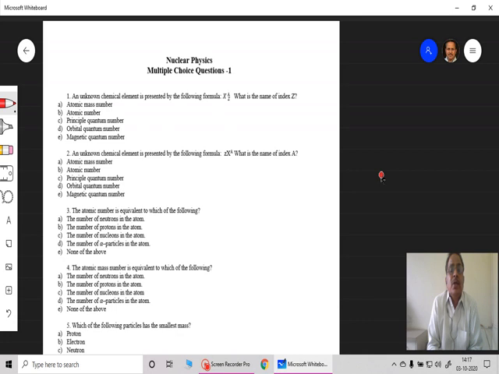multiple choice questions. Some questions may be based upon theory pattern, as well as a few questions may be based upon numerical pattern. So let us try to understand and solve some of the multiple choice nuclear physics questions that will help us in the preparation of the examination which is scheduled in October 2020.